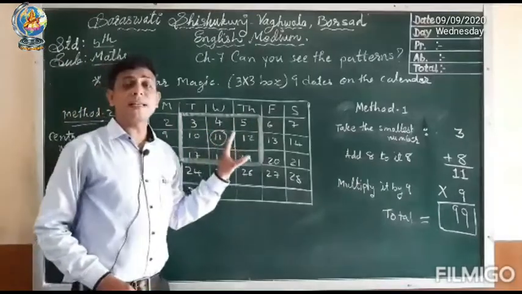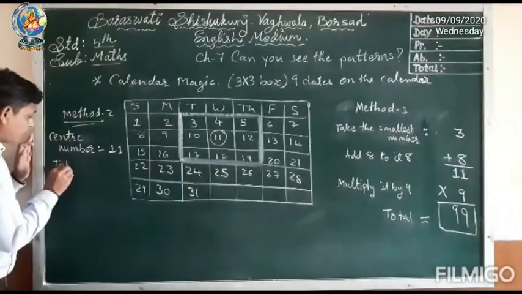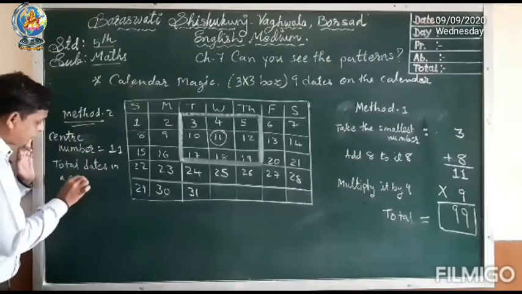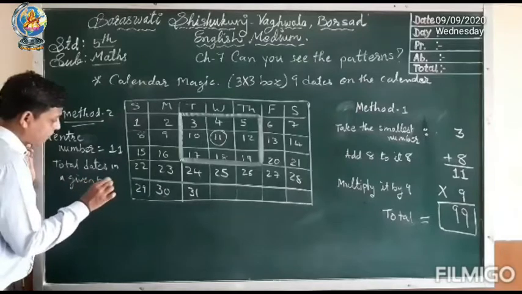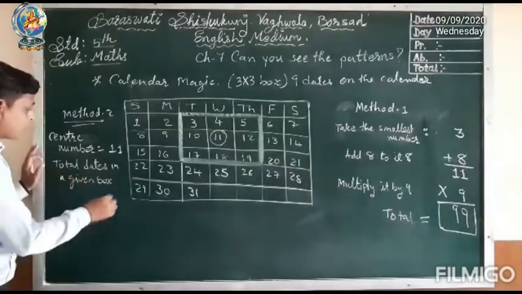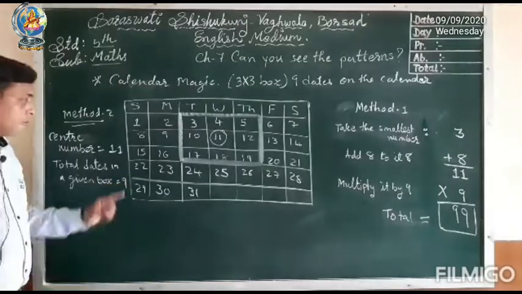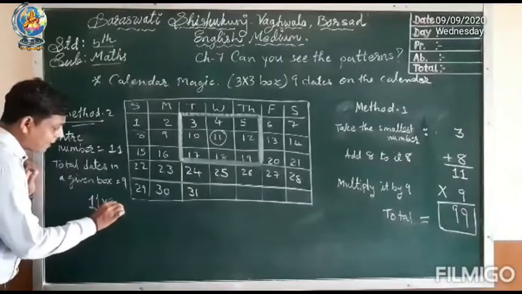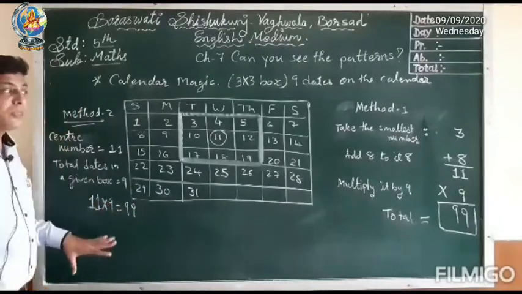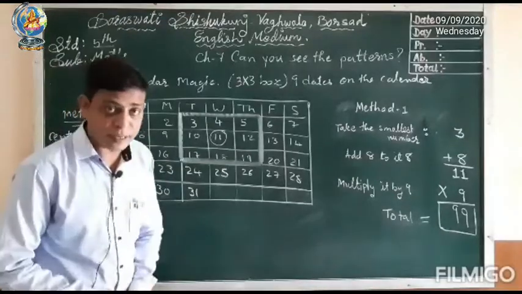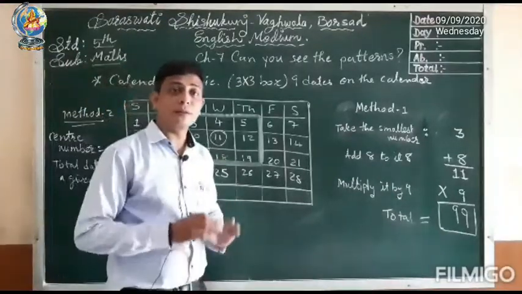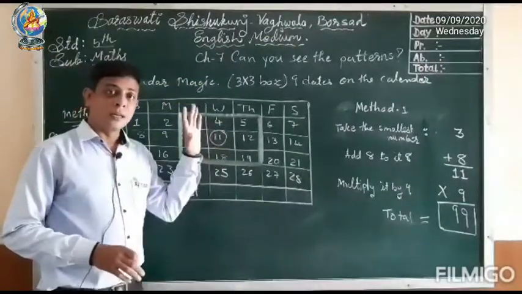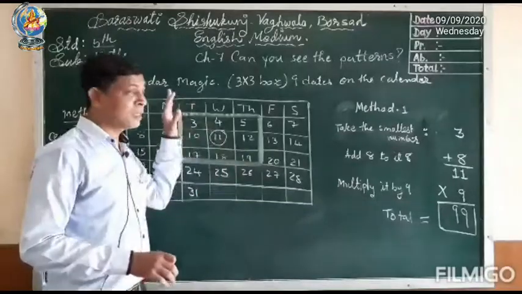Now how many dates in total are given in the box? Total dates in the given box is equal to 9. Now we have to multiply this 11 with 9. So 11 into 9 is 99. So the total of the given boxes is equal to 99. These are the 2 methods, and you can use any of them to find out the total of the given dates. Hope you have understood this topic.